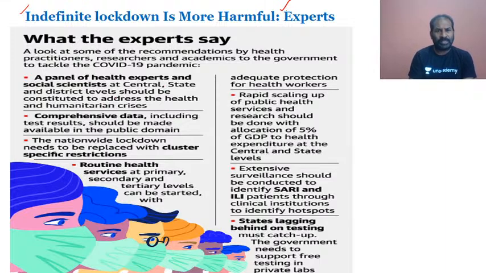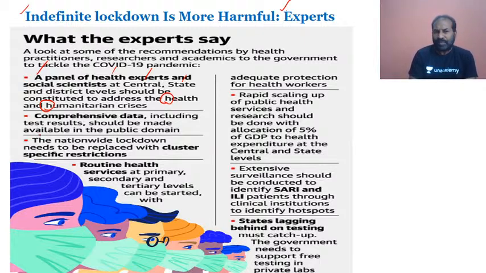What they say is that a health expert panel has to be set up, both at the center and the state, so that we can make sure the health and humanitarian crisis, this is very important, can be handled in an appropriate manner. The health experts have made it very clear that panels have to be set up with regard to health. As the health experts and social scientists are saying, there has to be a panel set up at the center and the state.